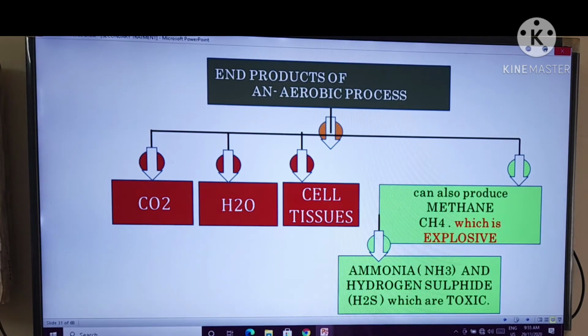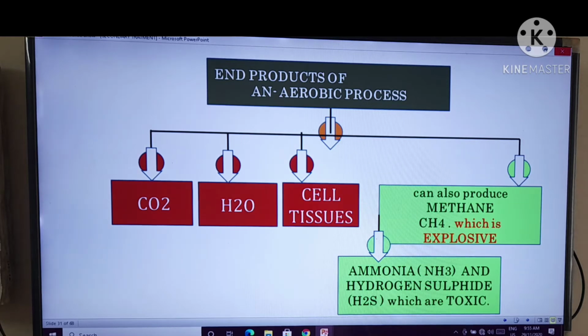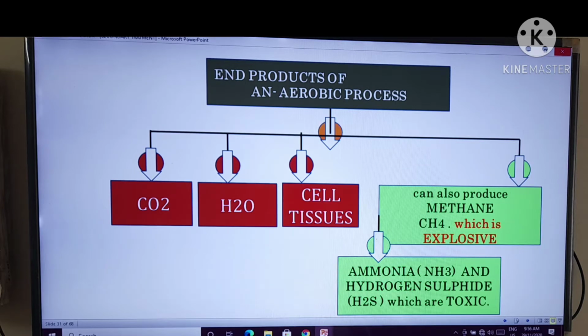The end products of the anaerobic process, what are they? CO2, that is carbon dioxide, H2O, that is water, and cell tissues, right? We can use it as energy, and this energy we can change into electrical energy in the sewage treatment plant.